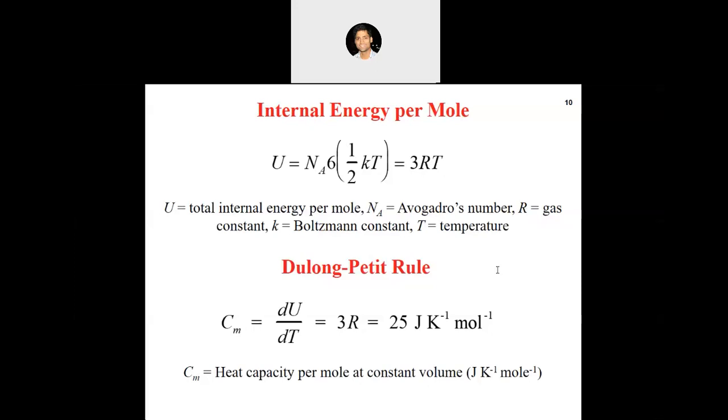What is the Dulong-Petit rule? Let us go one by one. When do we say the atom is stable? Is that question clear now? There is no concept of stability of an atom. Stability is a macroscopic concept. Okay. What is the Dulong-Petit rule? The Dulong-Petit rule simply states that the molar heat capacity of any solid is 3R or 25 joule per mole Kelvin. That is the Dulong-Petit rule.